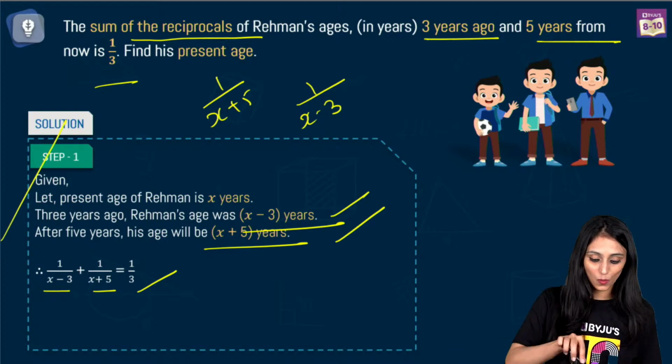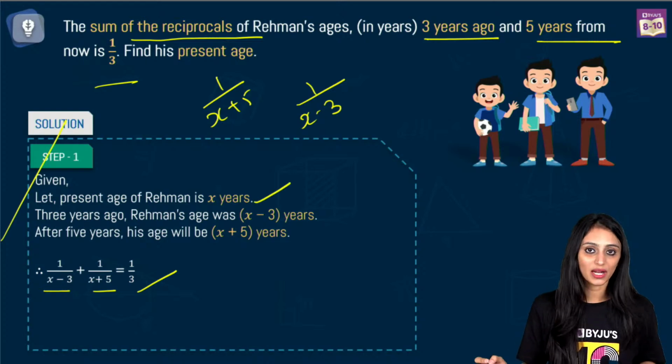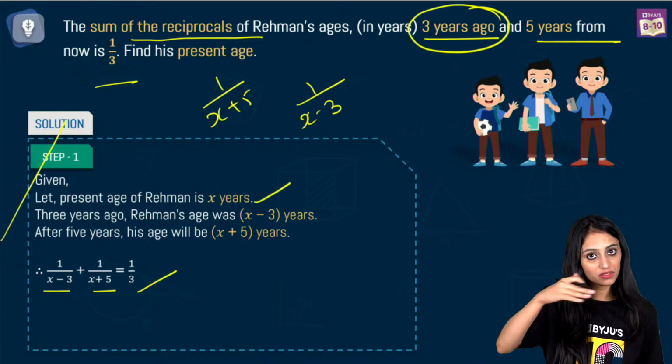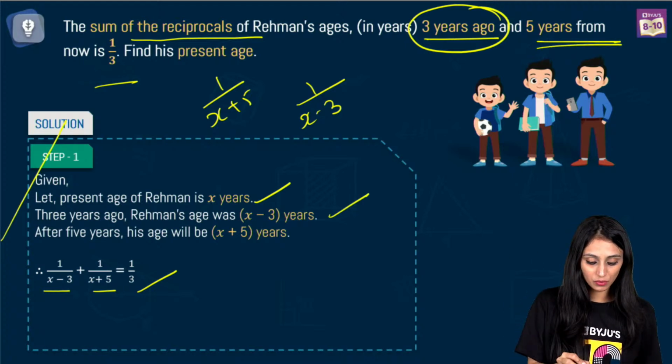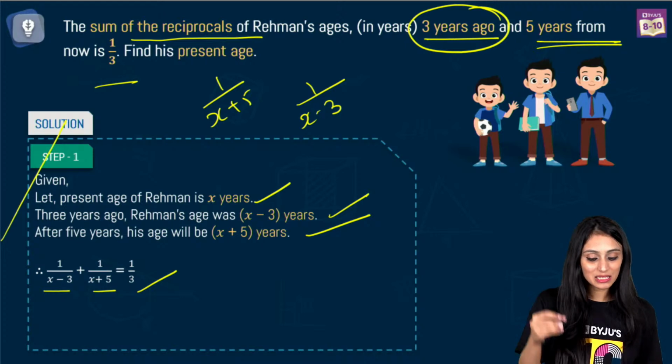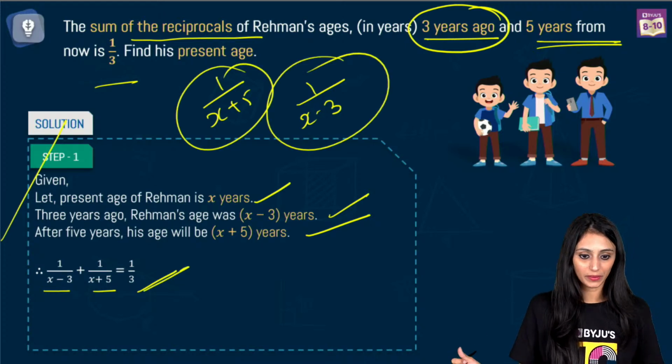So what we are doing here is, Shruti, Rahman's present age we have assumed to be x. 3 years ago, that means 3 years before, his age would be x minus 3. 5 years from now, 5 years from today, it's going to be x plus 5. The reciprocals of the ages would be this, and the sum would be 1 by 3.